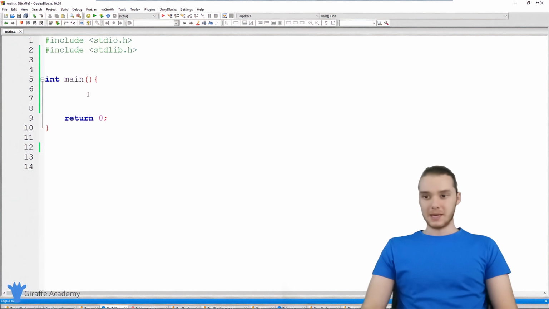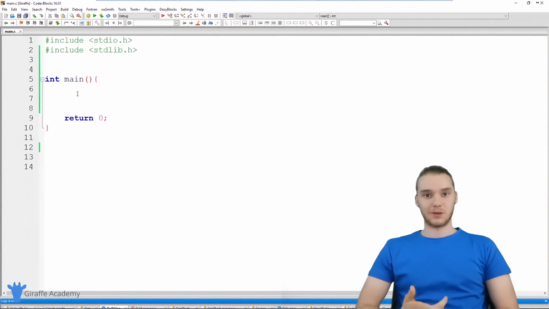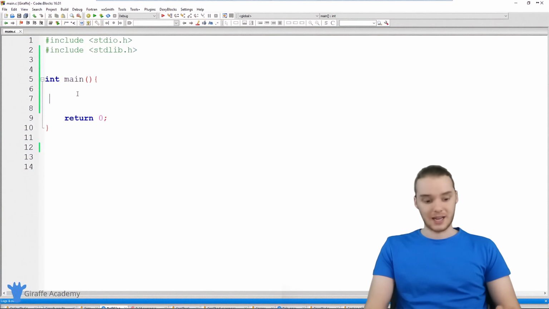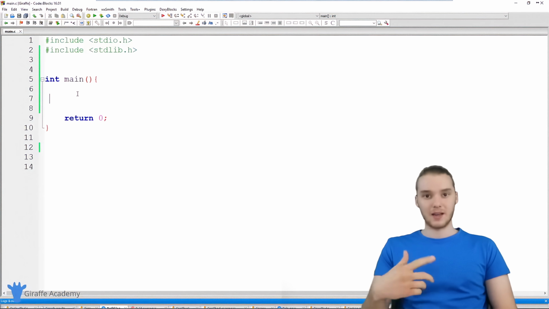So let's get started. Basically, this guessing game is going to allow the user to guess a secret number. So we're going to define a secret number, and we're going to give the user the opportunity to try and guess it. If they get it right, then they'll win the game. And if they don't get it right, then we'll let them guess again, right? So we'll basically let them keep guessing what the secret number is until they get it.